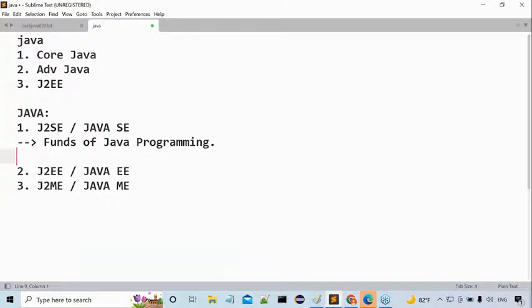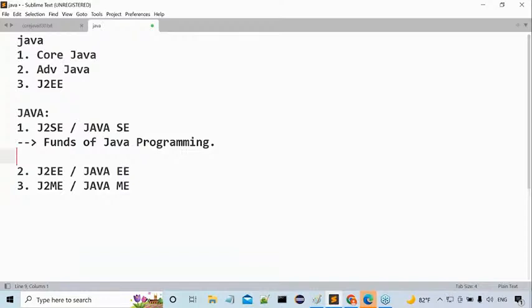Okay, sir, I understood that. Now tell me, with these fundamentals, what can I do? By learning only this J2SE, what can I do? What advantage am I able to get by learning this J2SE? By taking this J2SE code, what am I able to do? Will I prepare any application? Is it possible for me to prepare an application by using J2SE? Is it possible to prepare any type of application by using J2SE?